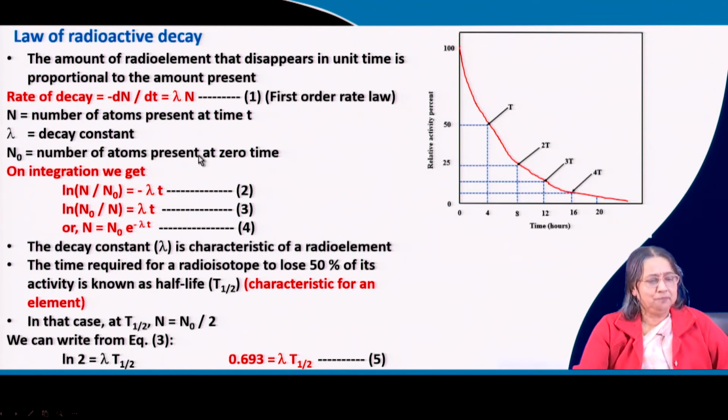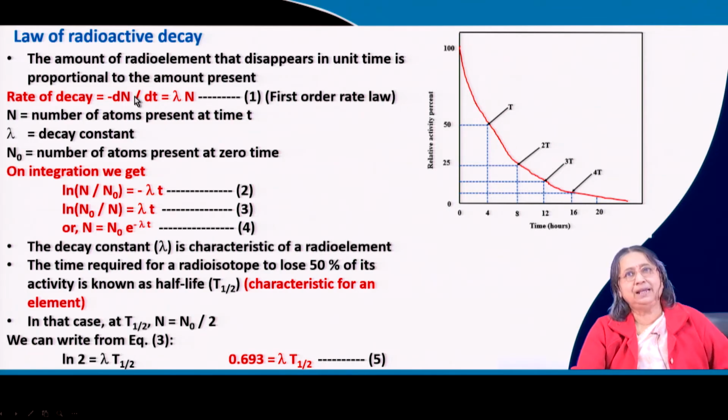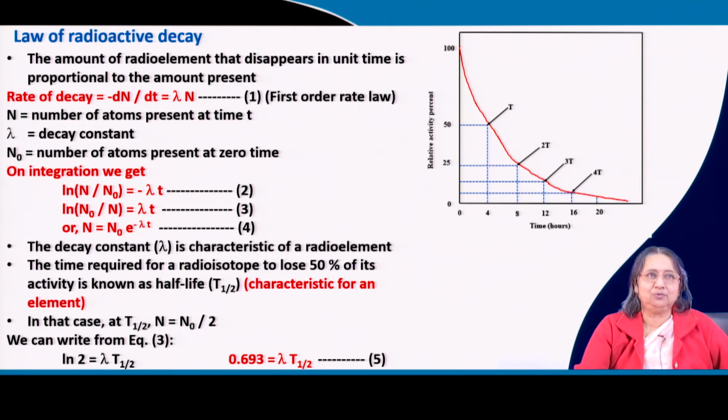If you integrate the same way as we did for first order reactions, upon integration we get ln(N/N0) equals minus lambda t, or in other words ln(N0/N) equals lambda t. And then N equals N0 times e to the power minus lambda t.